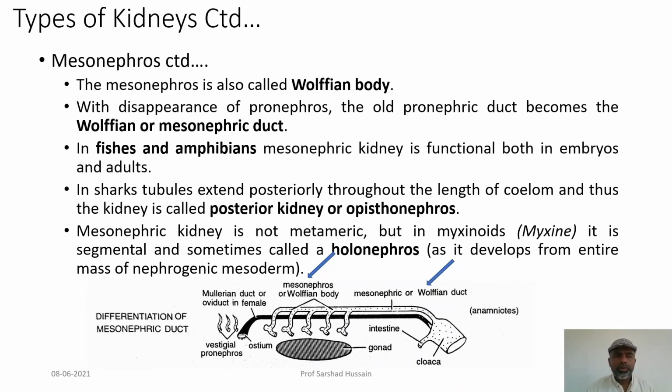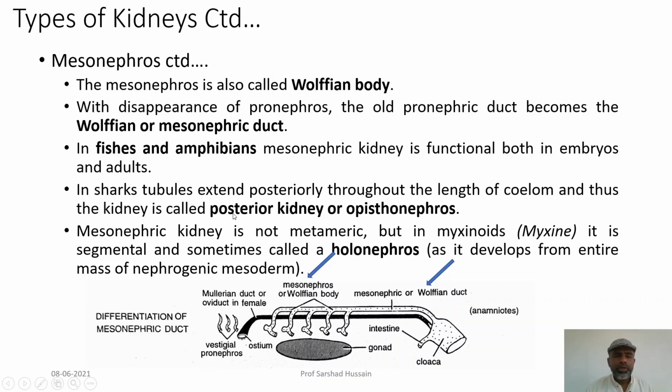The mesonephros is also called the Wolffian body. So, this is the Wolffian body. With the disappearance of the pronephros, the old pronephric duct becomes the Wolffian or the mesonephric duct. Now, this duct has changed its name, because it is now mesonephric. No pronephric structure is attached to it. So, it is the mesonephric duct.